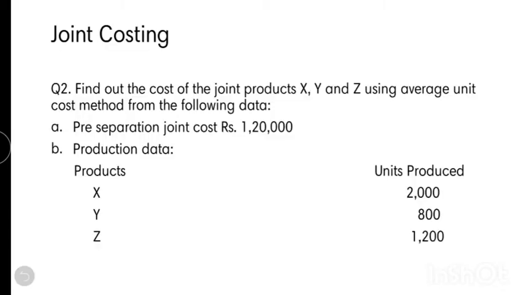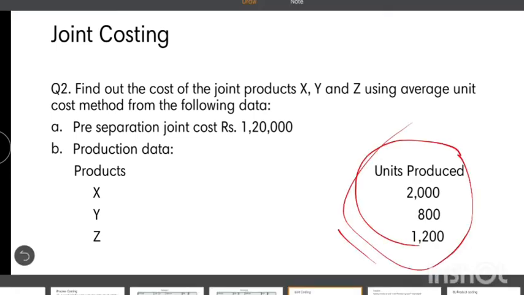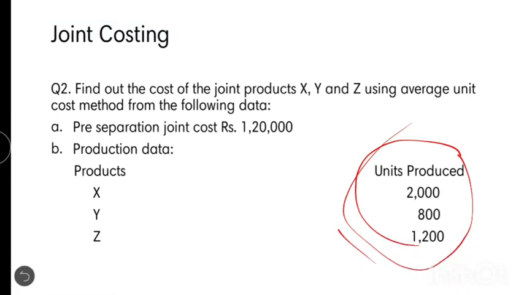Moving on to the next question from joint costing, we can look at the question. The question is to find out the cost of joint products X, Y and Z using the average unit cost method. The details of the different expenses and units produced under the three productions are given. So let's move to the question and solution.